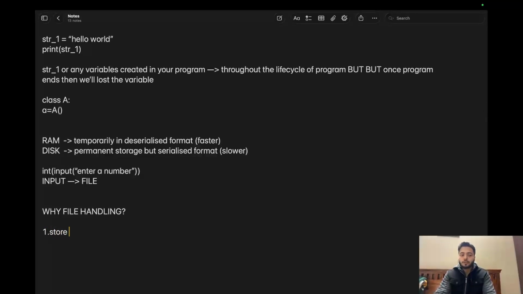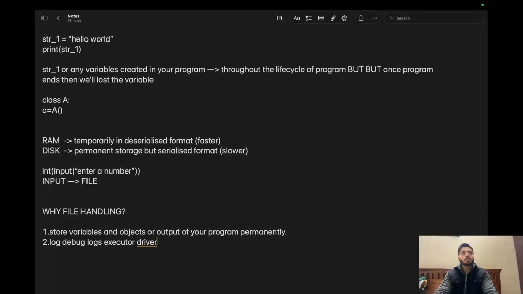File handling is used to store variables and objects or output of your program permanently. Very, very important. If I want to store any data permanently, I will have to use file handling. And what type of data will I store permanently? For example, logs, debug logs. In Spark, we will see executor and driver. So if I want to store logs, then I can use file to store all the data, to store logs and the output of my program.